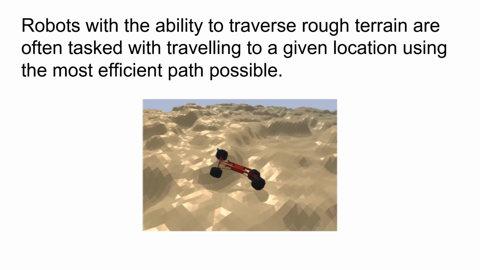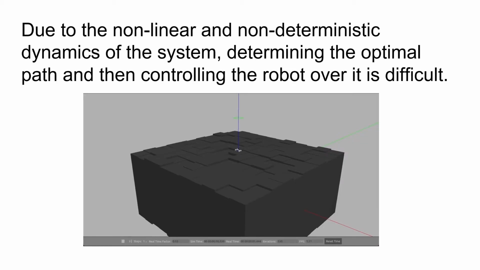Robots with the ability to traverse extremely rough terrain have a wide variety of uses, such as terrain exploration, environmental monitoring, and search and rescue missions. A key requirement of many of these applications is that the robot is capable of traveling to a designated point using the most efficient path possible. However, determining the optimal path for a robot when traversing rough terrain is a complicated task.